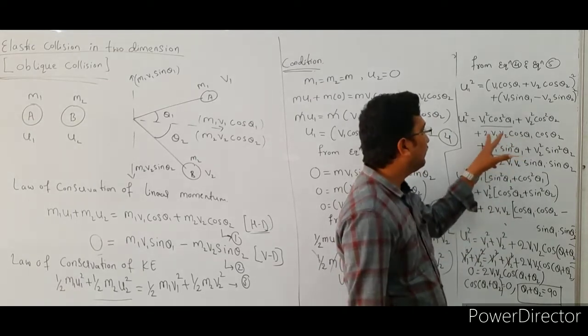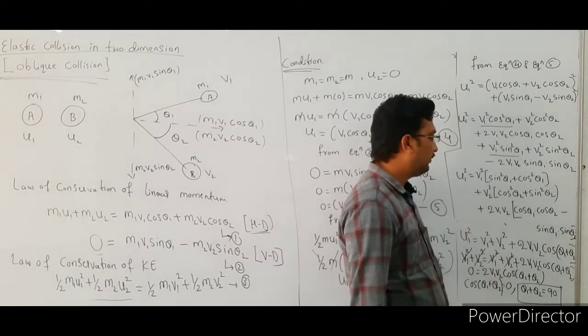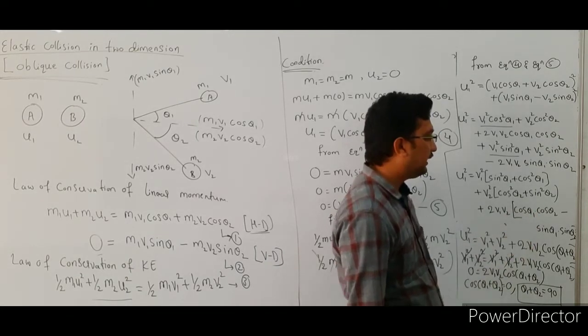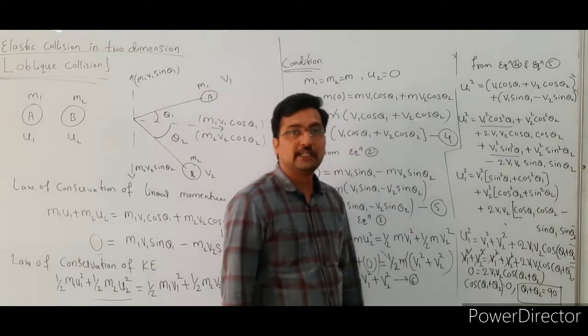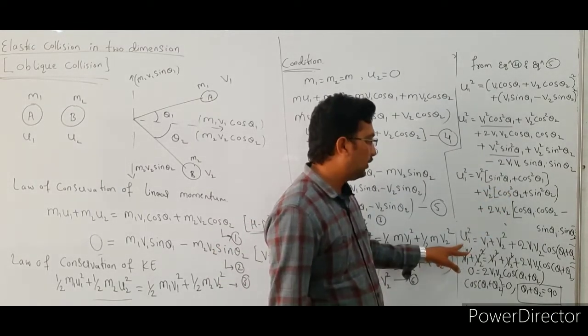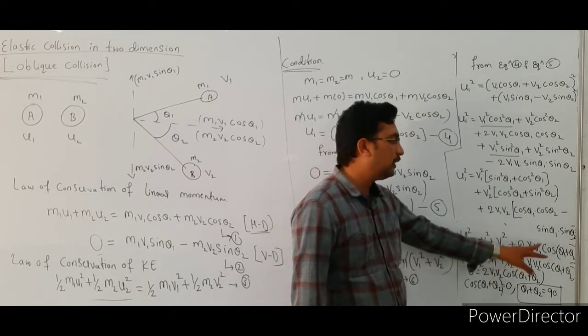Plus, after that we are taking 2v1 v2 as a common term: 2v1 v2 bracket of cos theta 1 into cos theta 2 minus sin theta 1 into sin theta 2, right? So here these two values are 1. So then u1 square is equal to v1 square plus v2 square plus 2v1 v2.